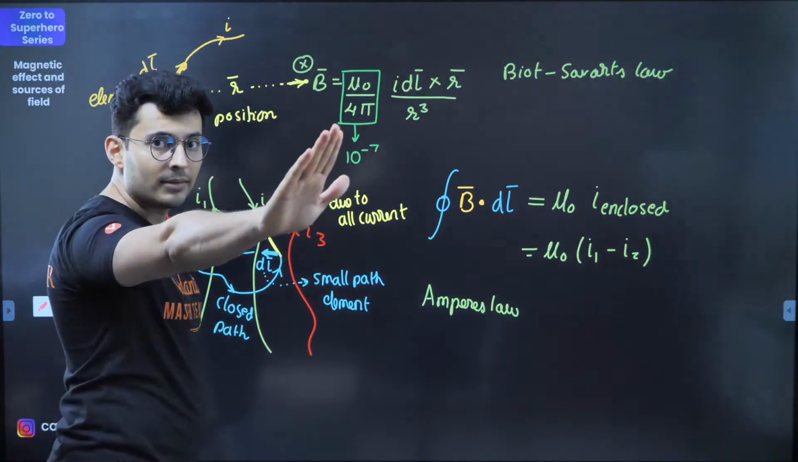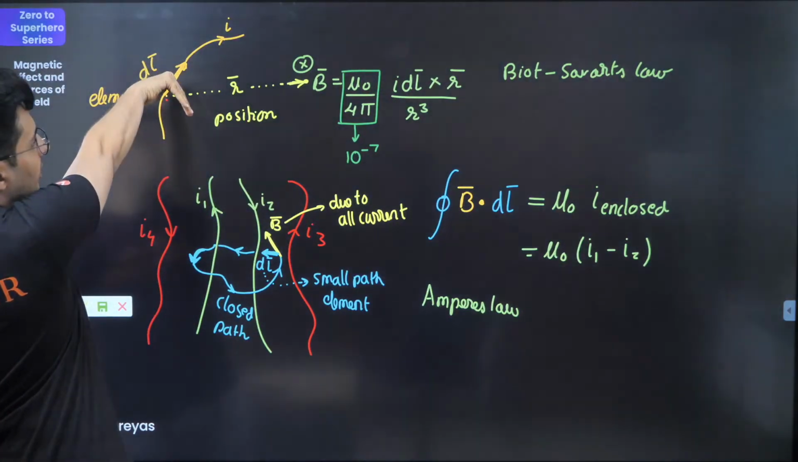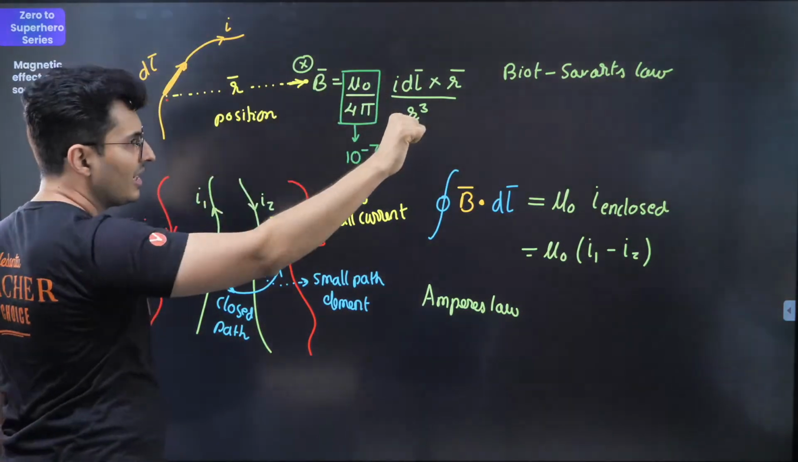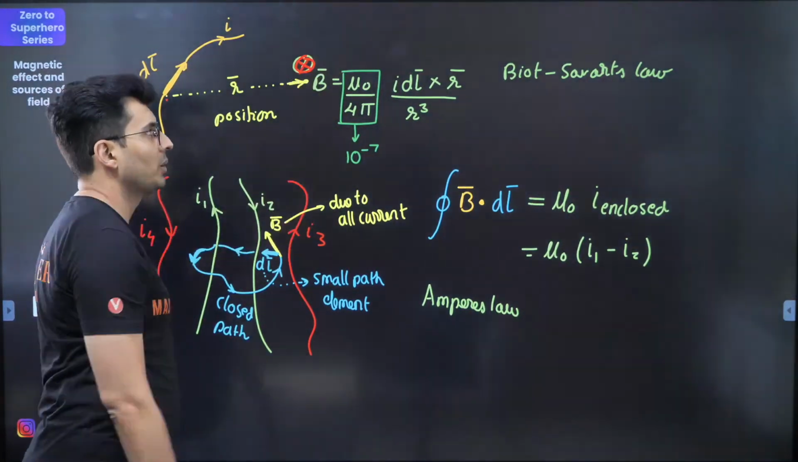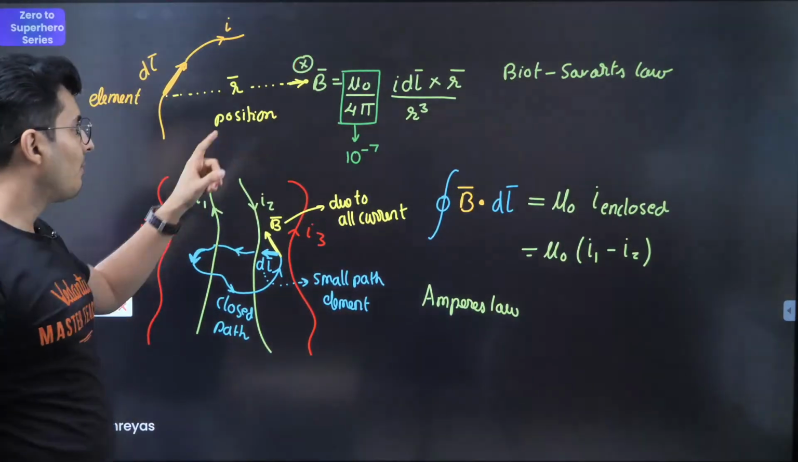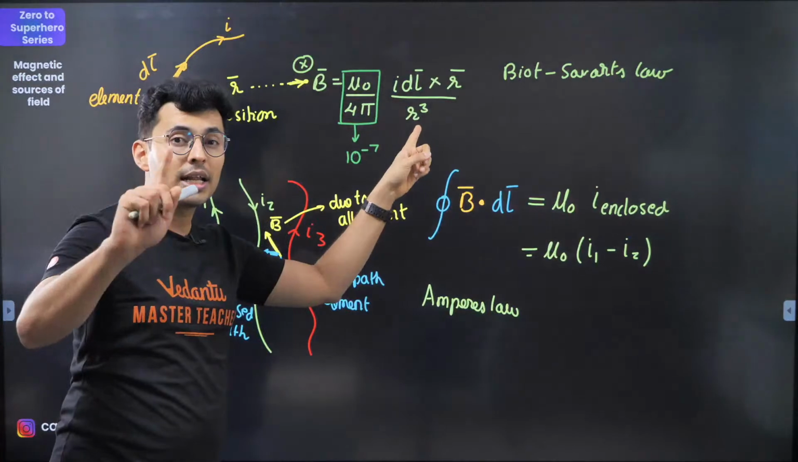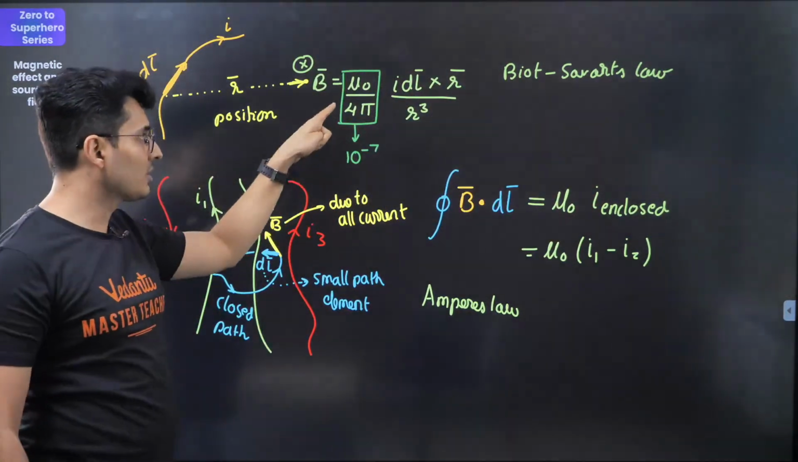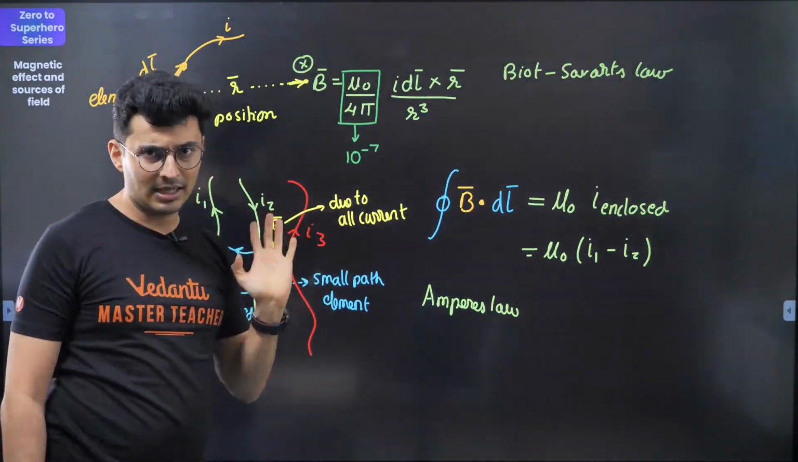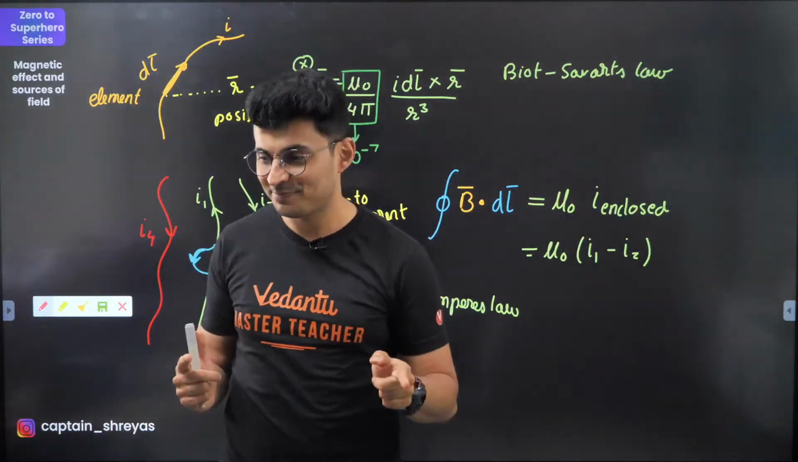Hold your right hand, point it in this direction and then cross it with r. So dl cross r goes inside, hence the field will also be inside the plane of the board, like you can see. The magnitude is mu naught by 4 pi, I dl cross r divided by r cube. That's the formula for Biot-Savart's law. The value of this constant is 10 to the power minus 7 standard. Now the next thing is Ampere's law.